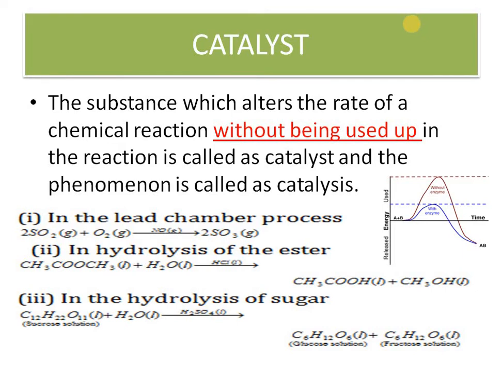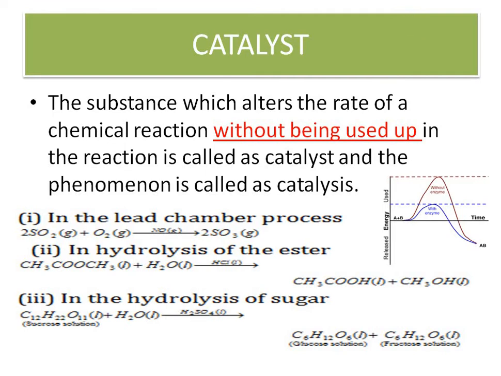The most common examples: the lead chamber process, where SO2 plus O2 gives SO3 and the catalyst is NO gas. Similarly, hydrolysis of ester, methyl acetate CH3COOCH3, gives ethanoic acid and methanol, and here the catalyst is an acid. In the hydrolysis of sugar, we use sulfuric acid as the catalyst, and sugar hydrolysis gives glucose and fructose.